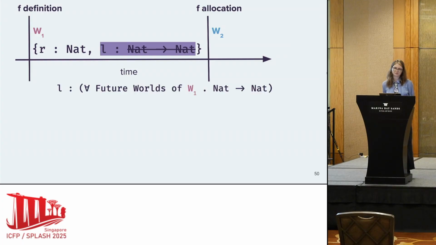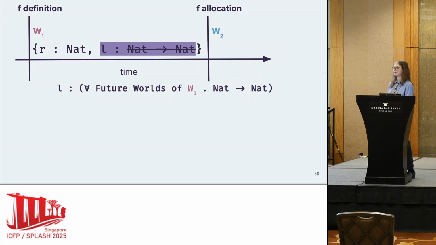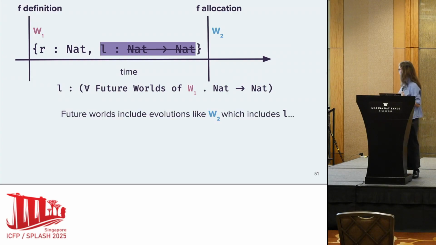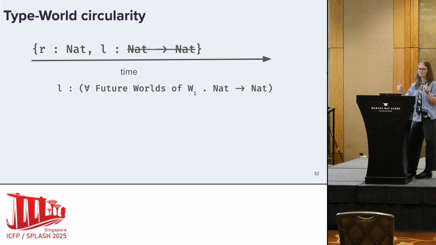We might think that we already have this notion of future worlds, so maybe we can describe the values in L as saying, in all future worlds from world 1, I'm going to store functions that behave like not-to-not. But future worlds of world 1 include world 2, which contains L, which I'm trying to define right now. And if you're confused, great, so am I.